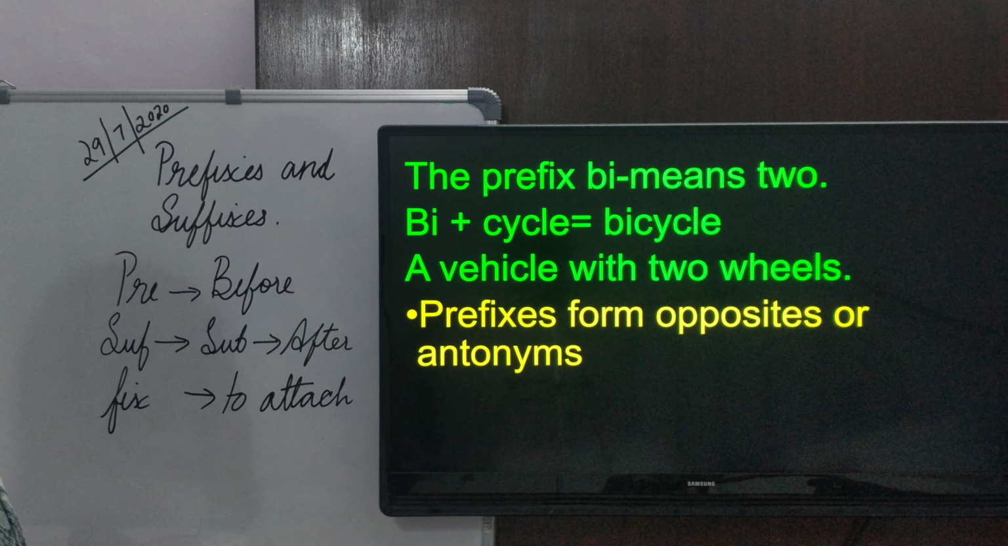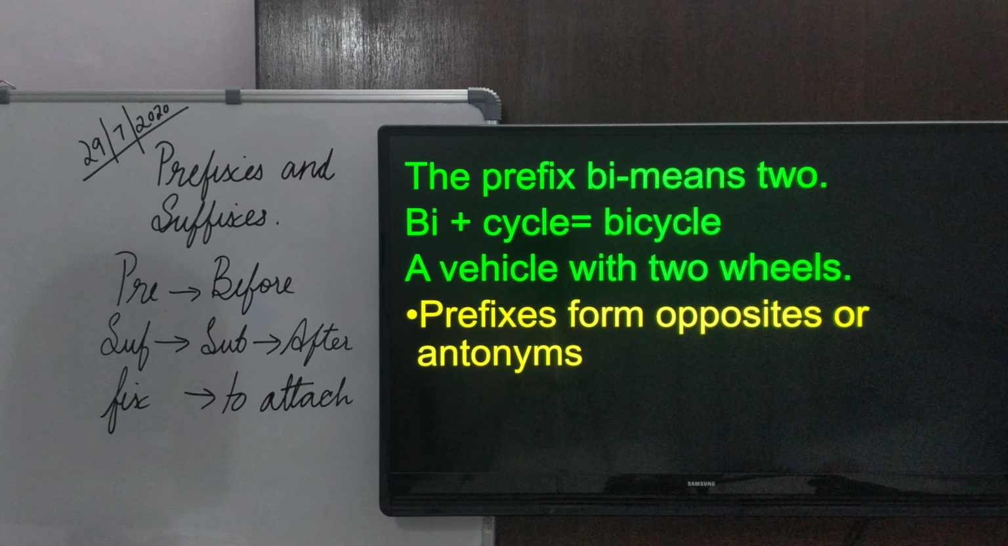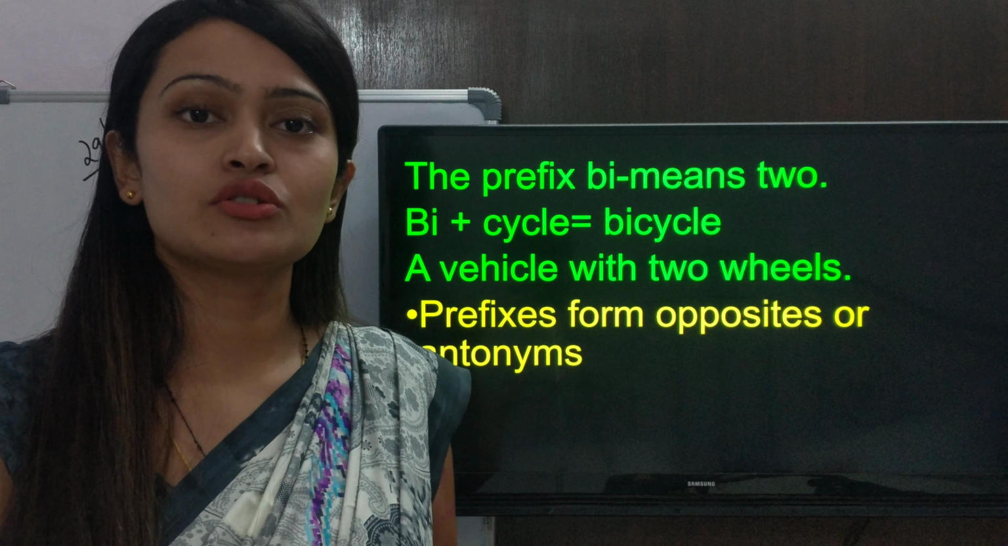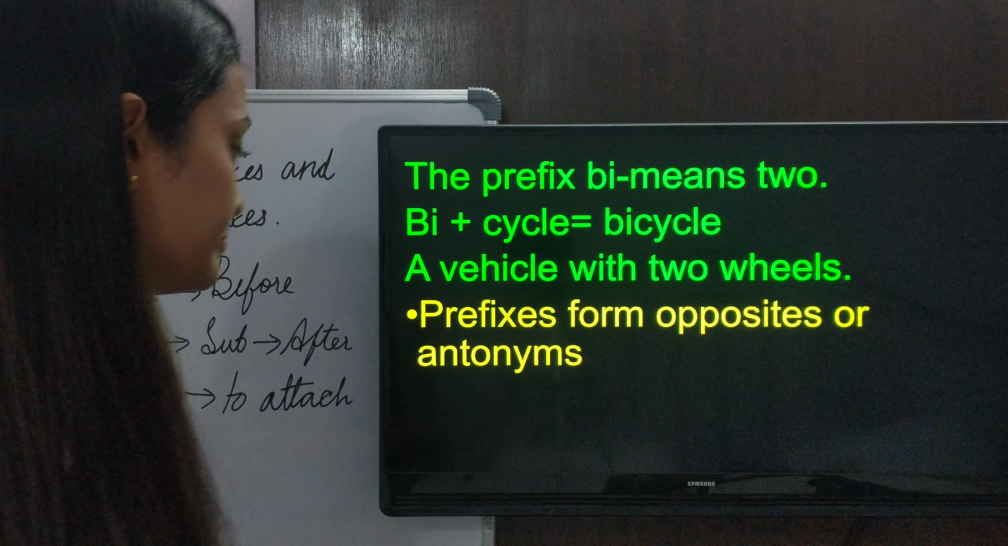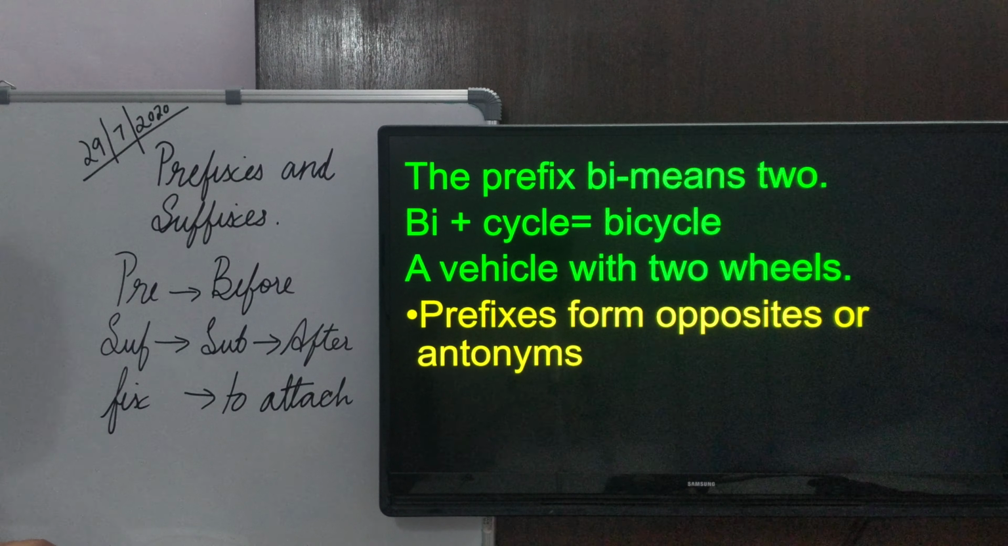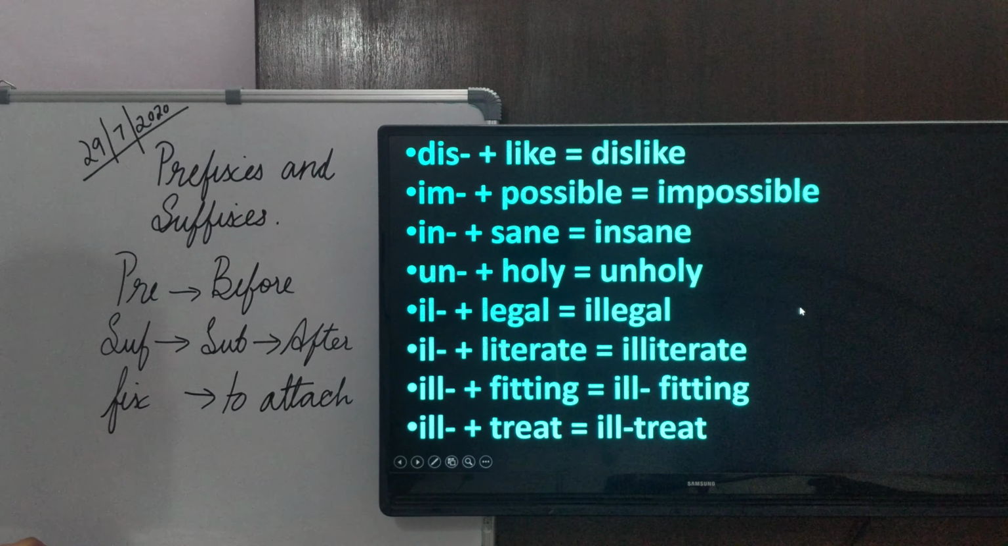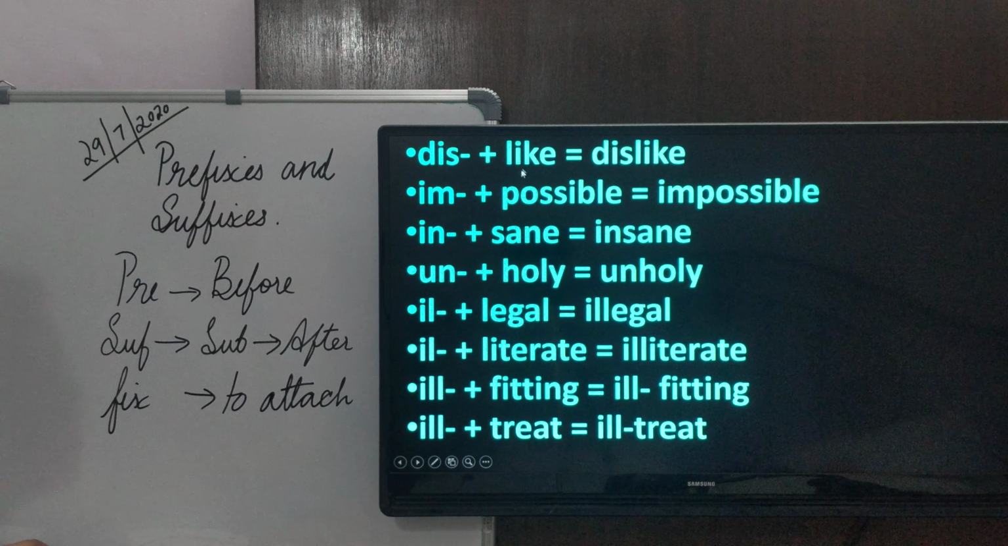Now prefixes can also be used to form opposites or antonyms. Now antonyms are basically the words which mean opposites. These are a few examples that we are going to study. Dis along with like, we get dislike. So the opposite of like is dislike.